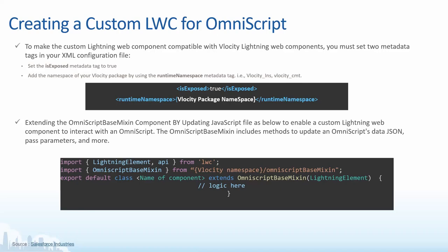With that, you will be able to leverage the OmniScript Lightning framework, which comes as part of OmniStudio, on top of your LWC.